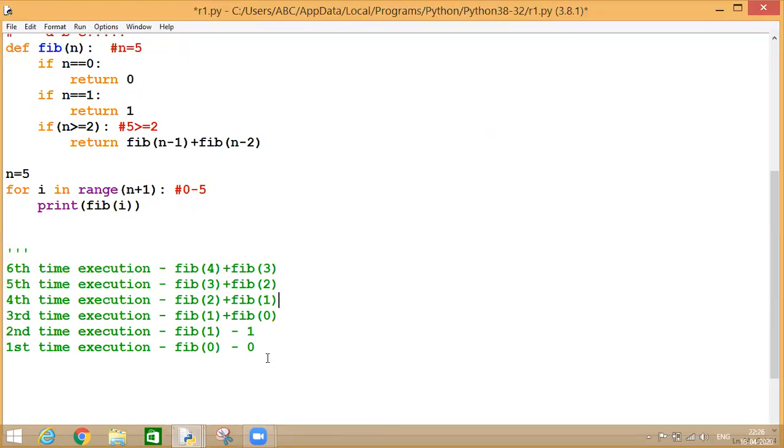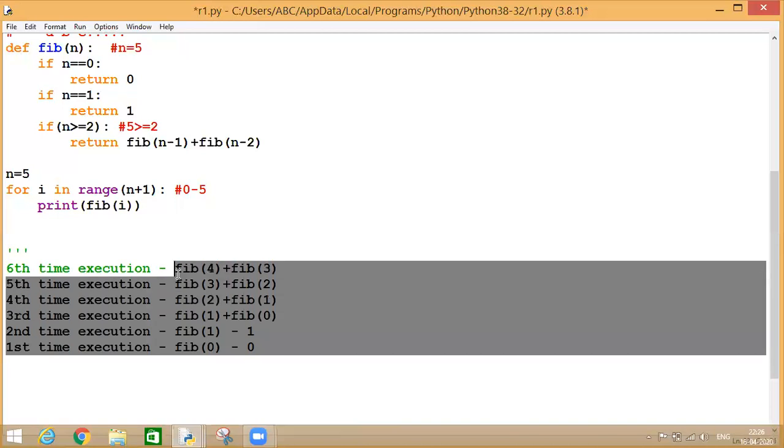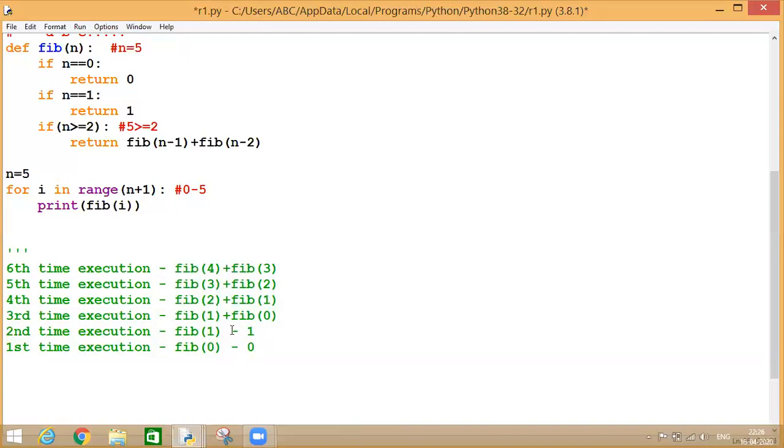Now, the stack has been generated over here, as we have discussed about stack in the previous example. What is a stack?